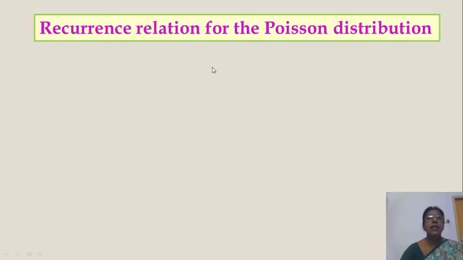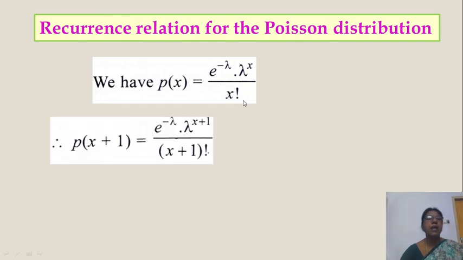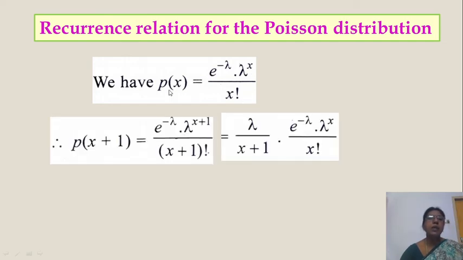Next we see the recurrence relation for PD. PD means Poisson distribution. We have by definition p of x is e power minus lambda into lambda power x by x factorial. Now what is p of x plus 1? In place of x, on both sides you put x plus 1. We get p of x plus 1 is e power minus lambda lambda power x plus 1 by x plus 1 factorial.